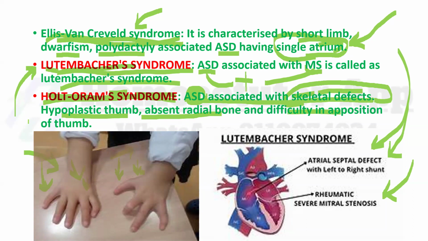So this condition is called Holt-Oram syndrome. You must remember ASD plus skeletal defect. Very, very important part of the ASD. Very, very important MCQ: Holt-Oram syndrome and Lutembacher syndrome.